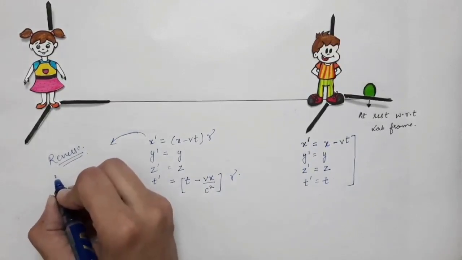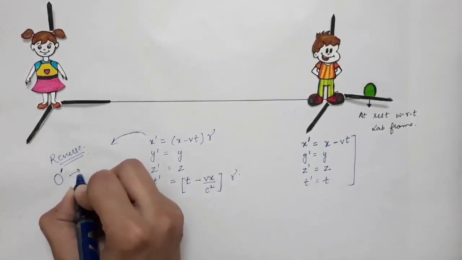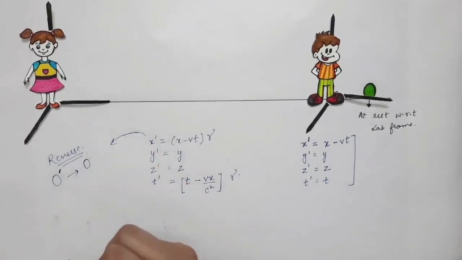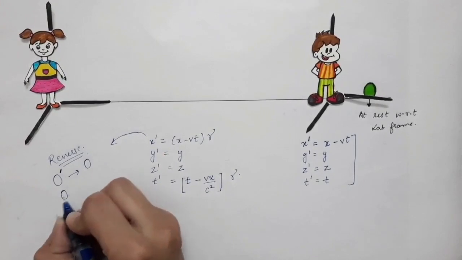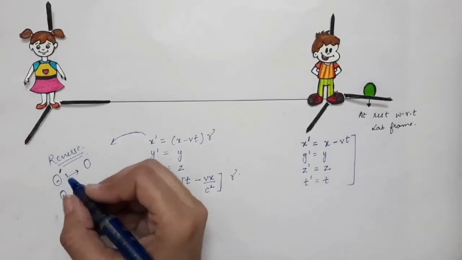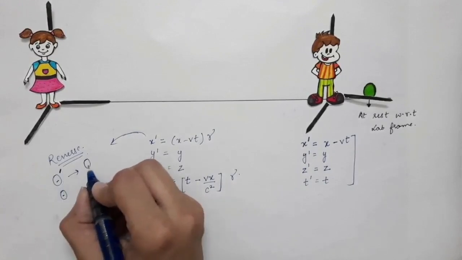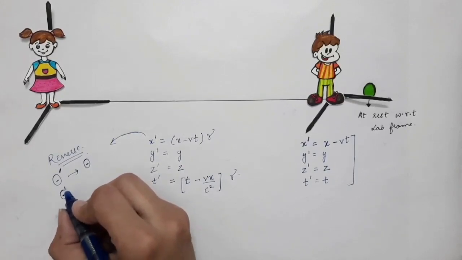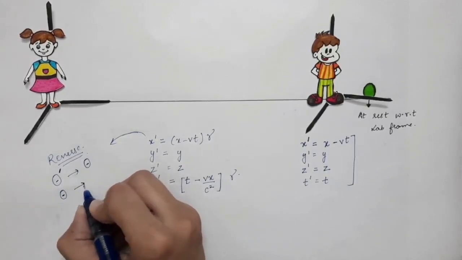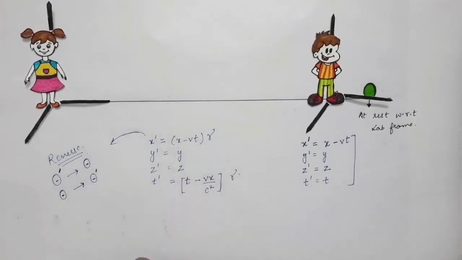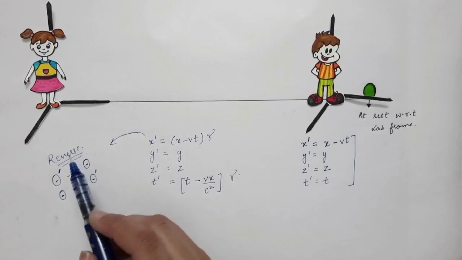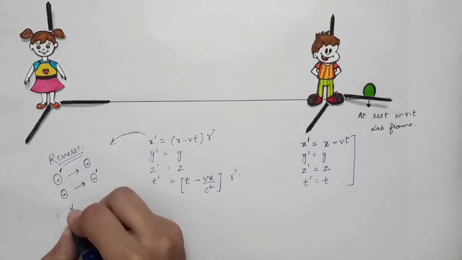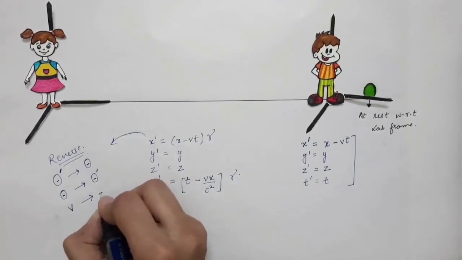So if I want to find the reverse Lorentz transformations, what I have to do is change any variable which has a prime on it. Any variable which has a prime, it can be x, y or z, will be converted into unprimed, and if any variable is unprimed, that will be converted into primed variable. And the last thing that you have to do is wherever you have v, that will be written as minus v.